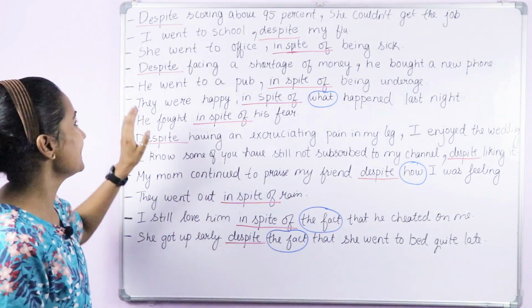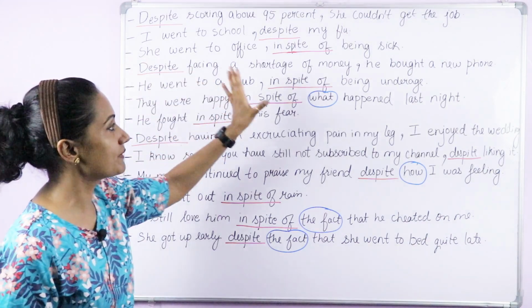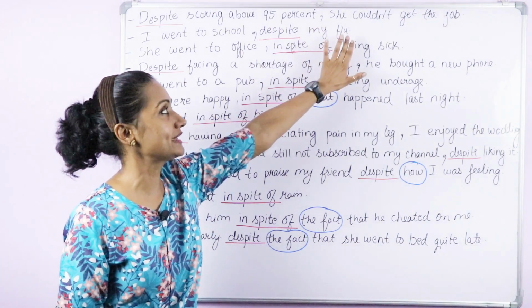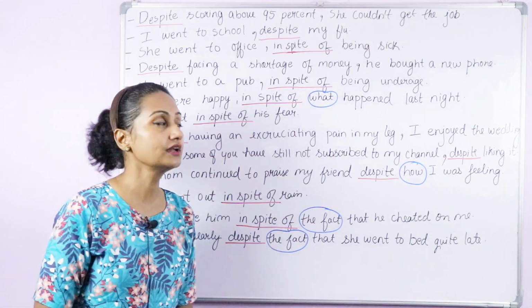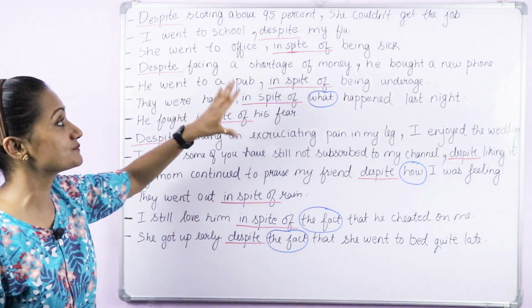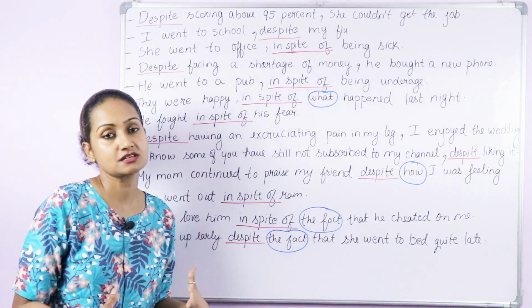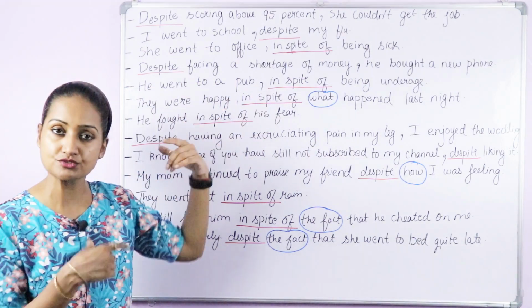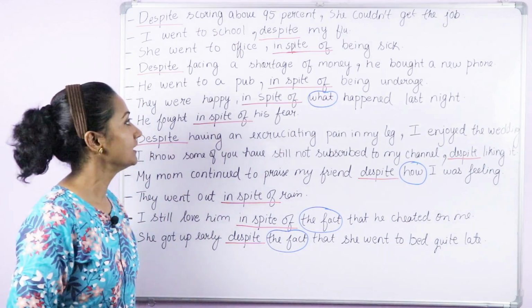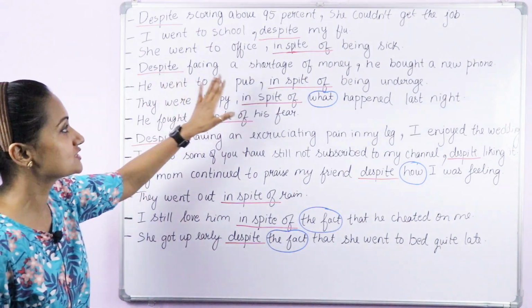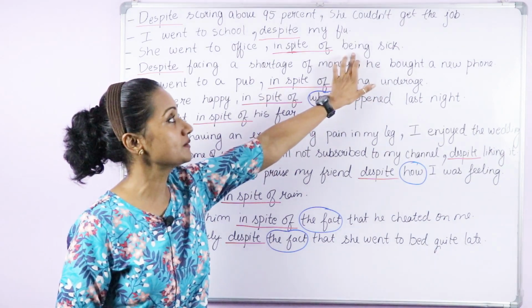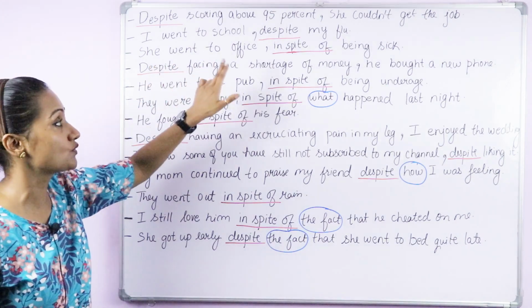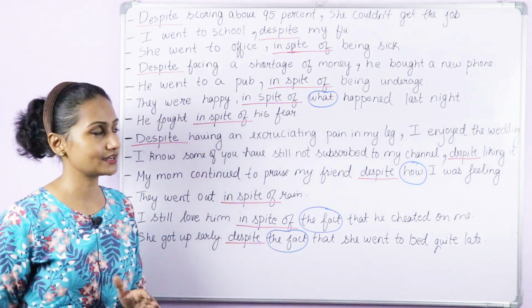Next is, I went to school despite my flu. Here my is a pronoun and flu is a noun. I went to school despite my flu. I was having flu, yet I went to school. So again there is a contrast. She went to office in spite of being sick. Here being, be plus ing, again it's a gerund. She went to office in spite of being sick.